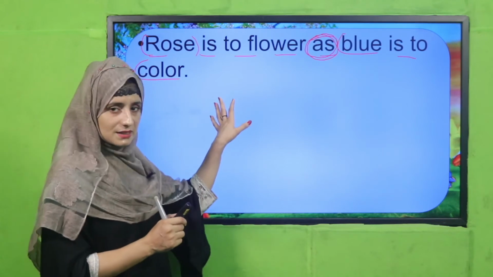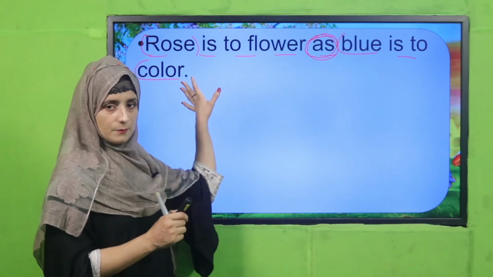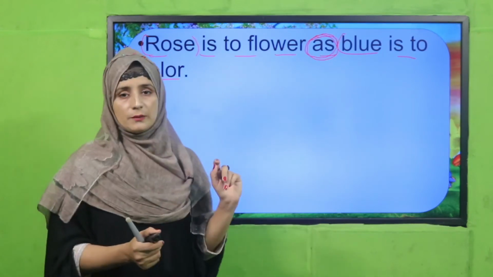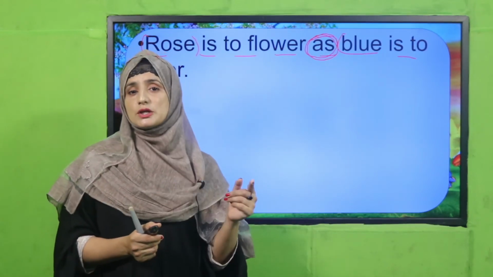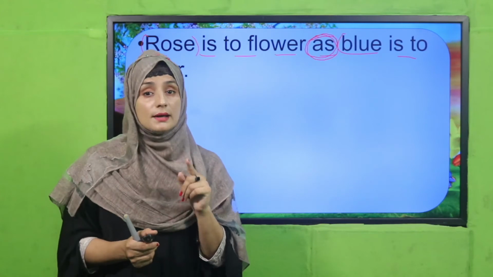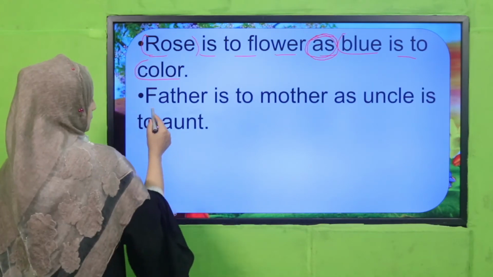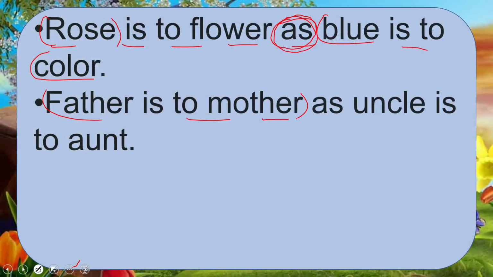So their meaning is clear or not? Blue is a color, we know that, you also know that, and rose is a flower. So have you got that? This is the way to compare by using an analogy. So see, another example is for you. Father is to mother as uncle is to aunt.